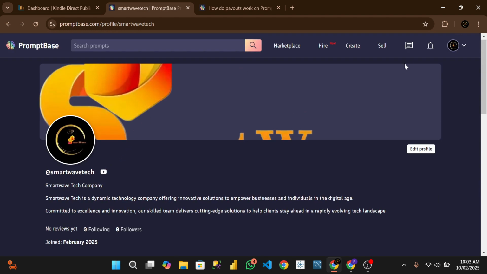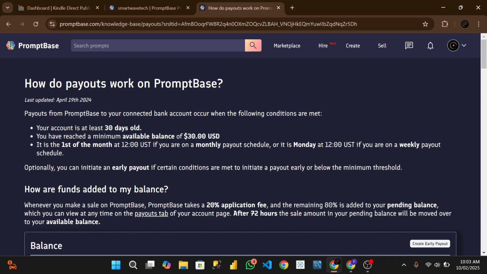Now someone will ask, how do you actually withdraw the money? Let me show you how the payout works on PromptBase. Payment from PromptBase to your bank account occurs under the following conditions: your account is at least 30 days old, which is just 1 month, and you have reached an available balance of $30. Payments go out on the first of the month and all that.